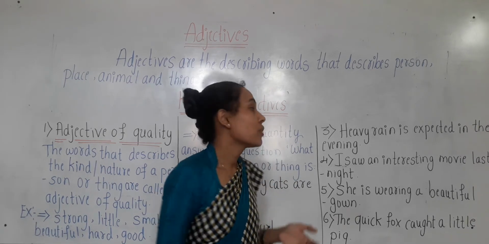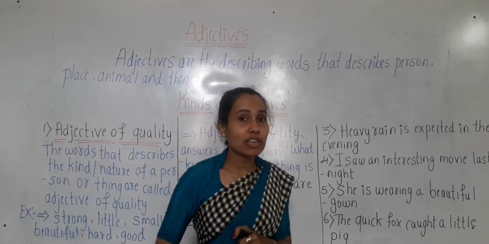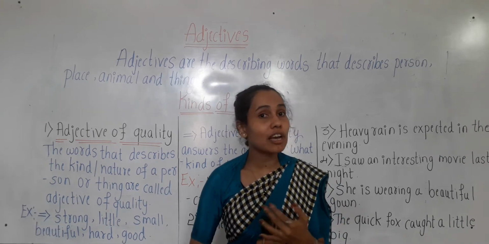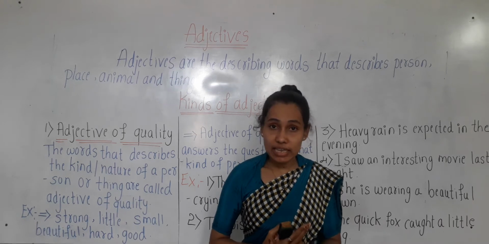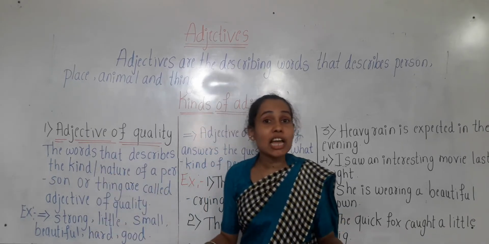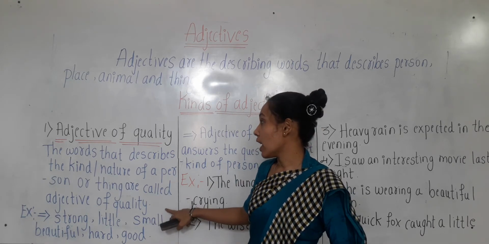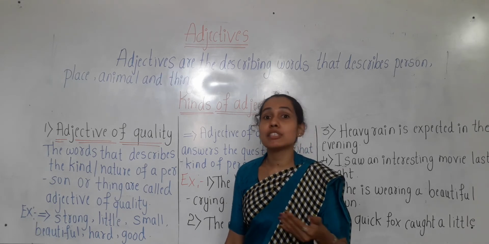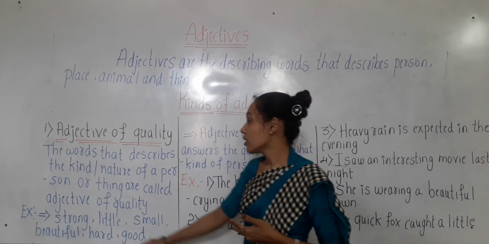The words which describe nature or kind of a person or thing is known as adjective of quality. We have some examples here.